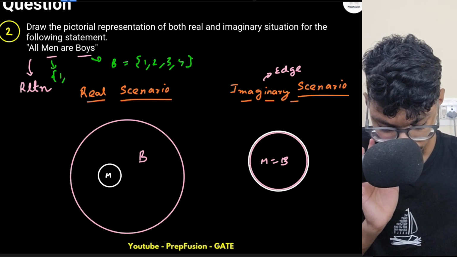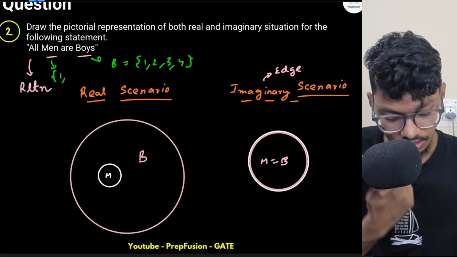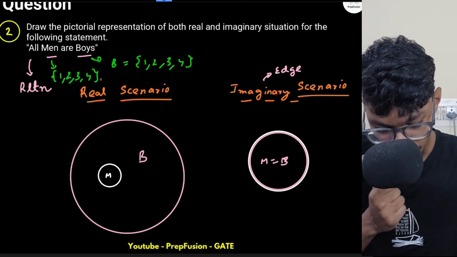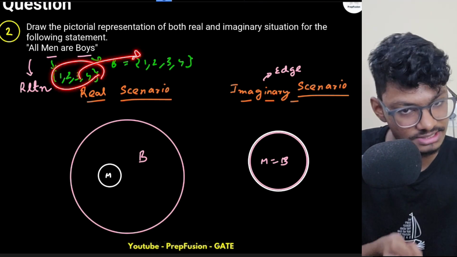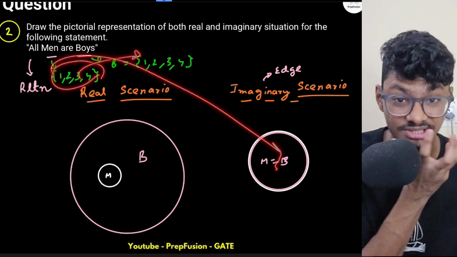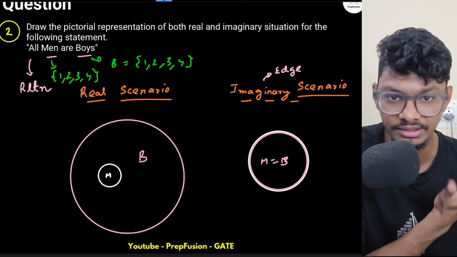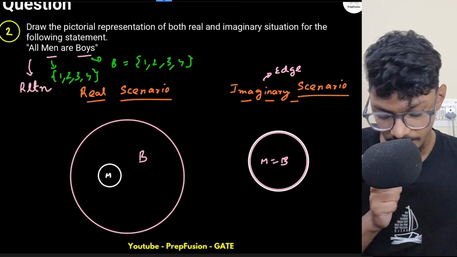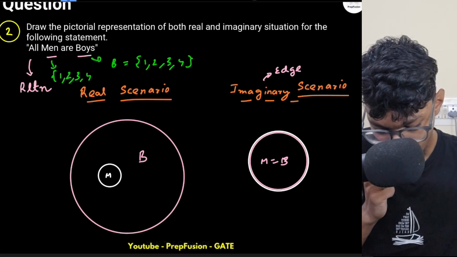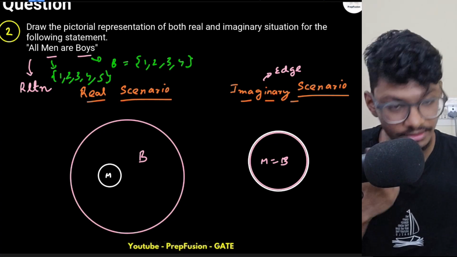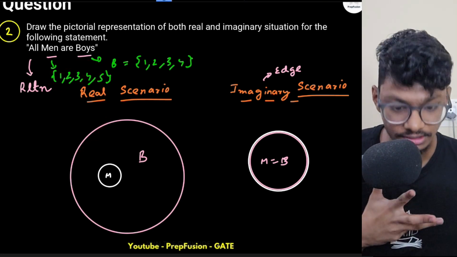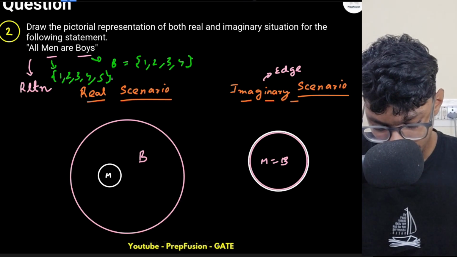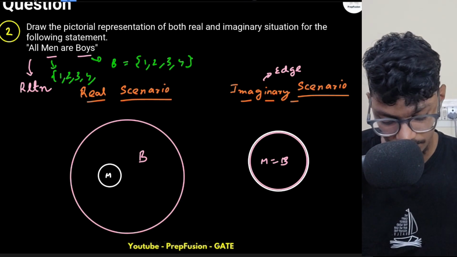Okay. Now, let's come to another thing. Men can also be 1, 2, 3, 4. So here also all the elements of M are the same as B. So this is the imaginary scenario. This is the edge case, because it can happen that all boys are also men. That can also happen, but it's just an edge case, right? But can this happen? 1, 2, 3, 4, 5. Can this happen? No. Again, the circle of men will go outside the boys, which is not possible. So this is not a correct scenario.